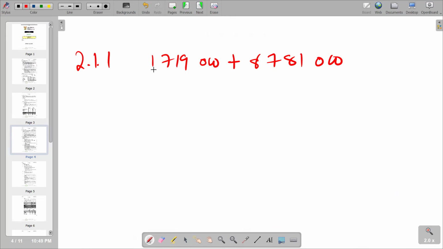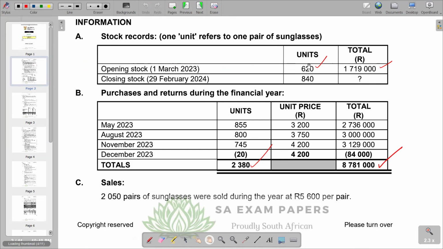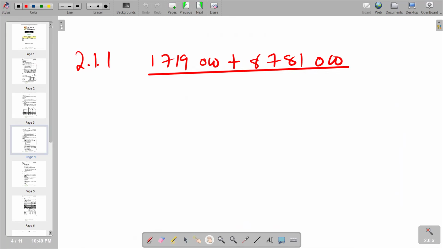This is going to be our numerator. And then we divide by 620 plus 2,380. We are given 620, we add our 2,380, and we make that our denominator.